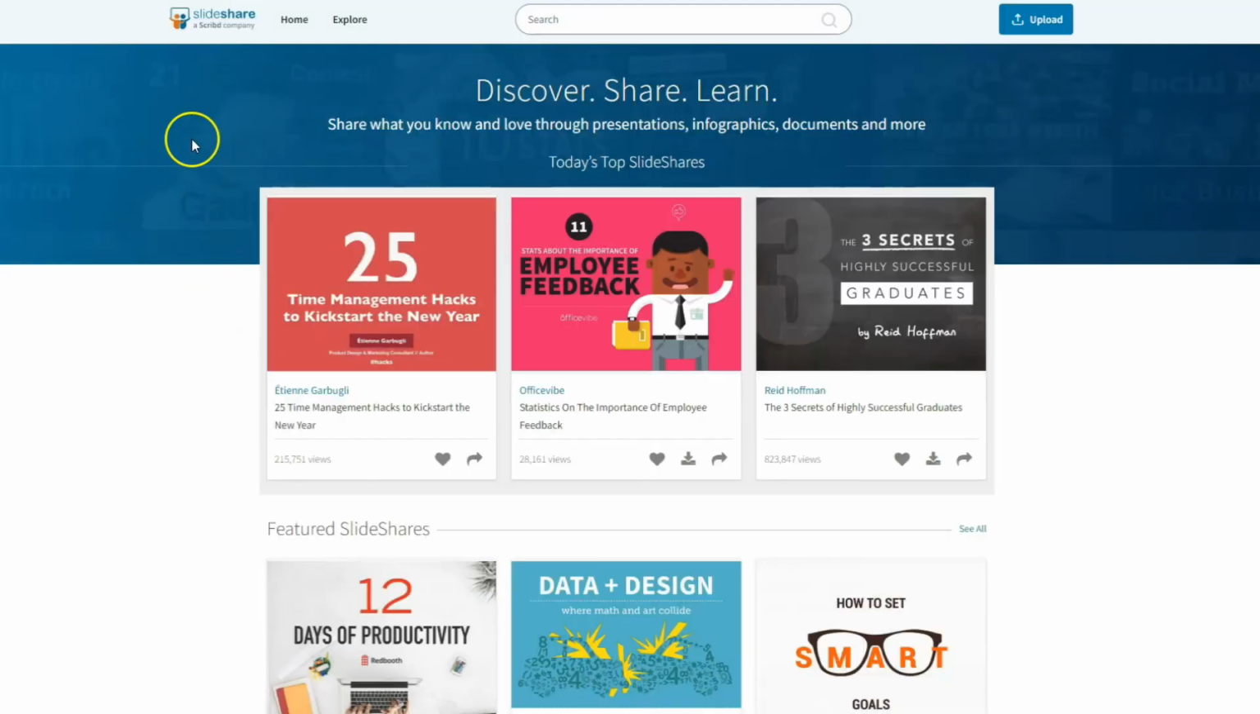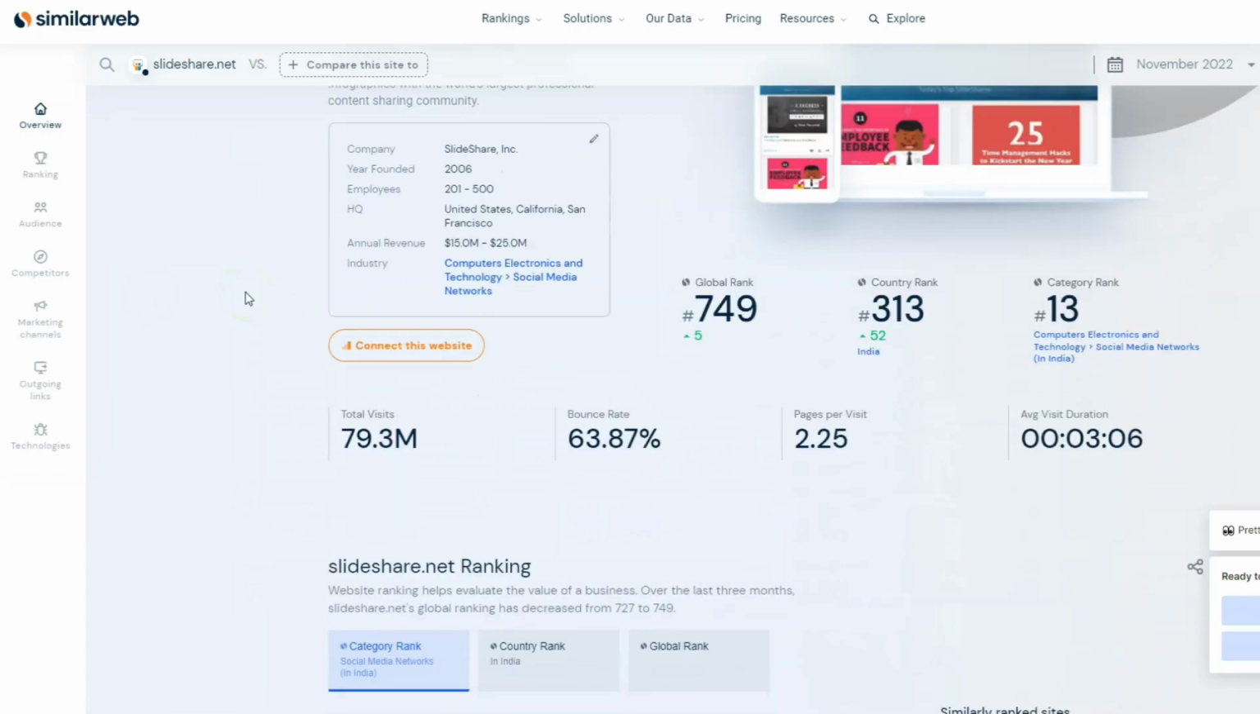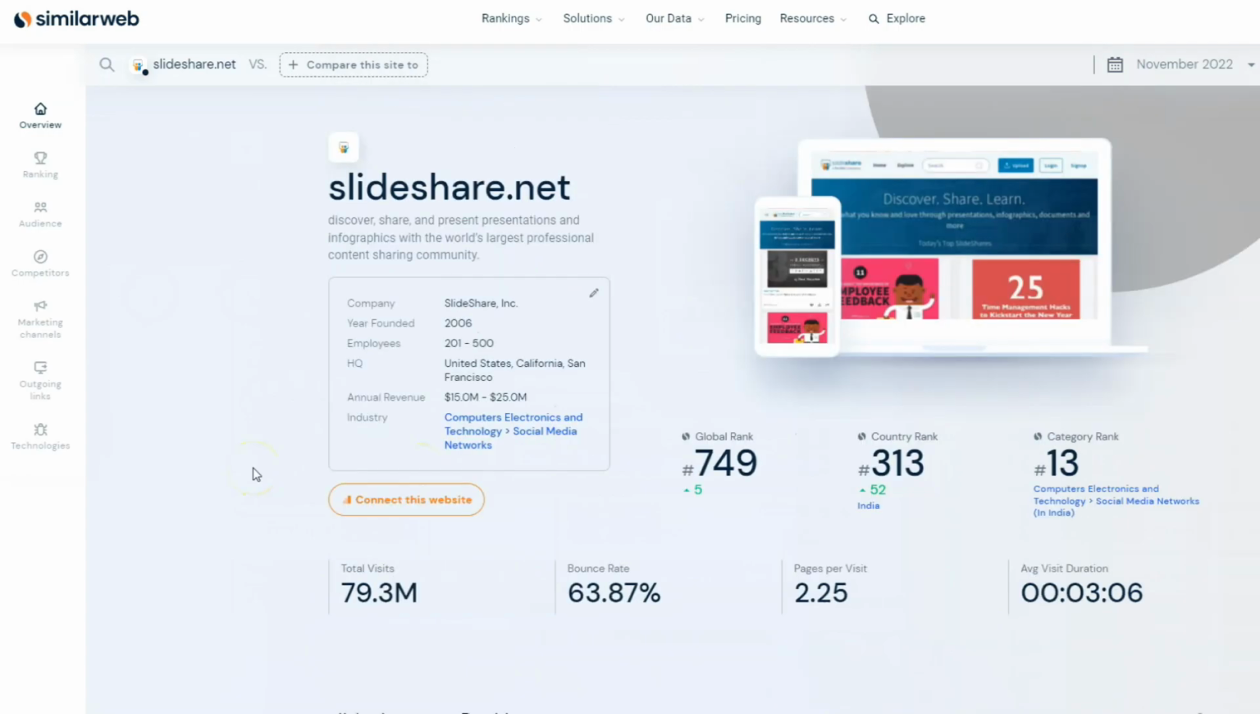In order to host the PDF, we will use SlideShare. SlideShare is another great website. You can see that SlideShare has a lot of traffic also. Almost 80 million visitors every month. One of the reasons that I use SlideShare is because we can get direct traffic from Google to SlideShare and not just from Medium. So we will have traffic from Medium to SlideShare and traffic from Google to our PDF.